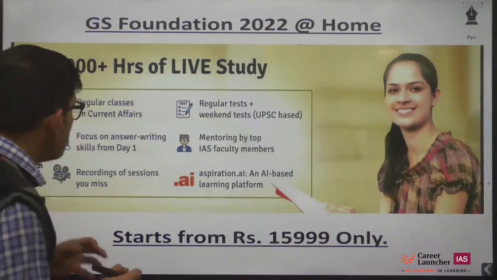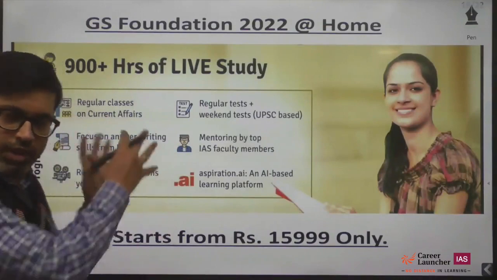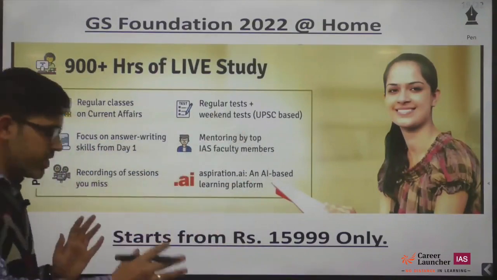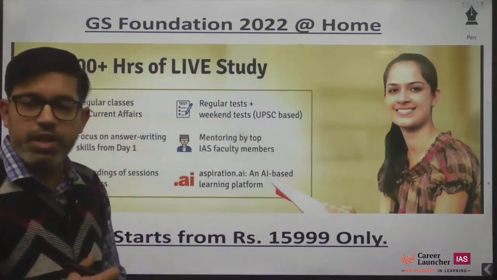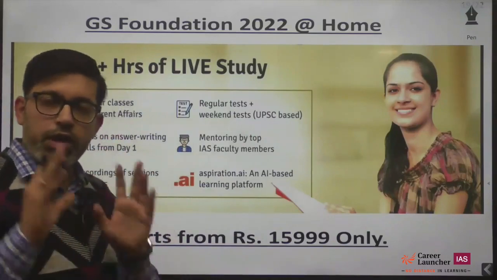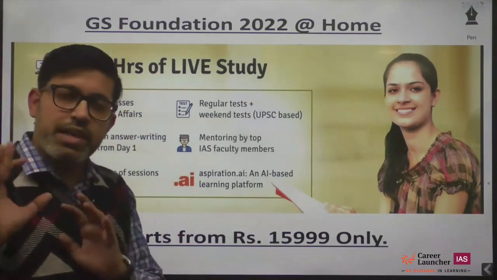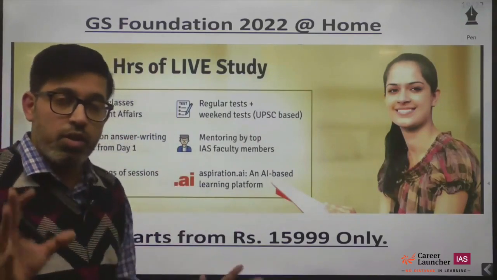So in all, the complete program, the complete structure I have told you about, will be available. It starts from 15,999 only. Everything is included. For the 2022 course, you just need to pay 15,999. There is no hidden cost here.